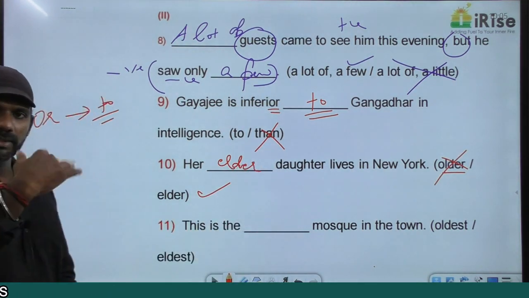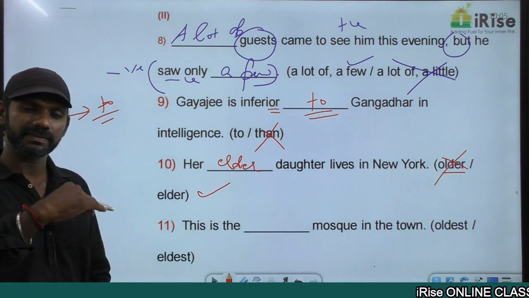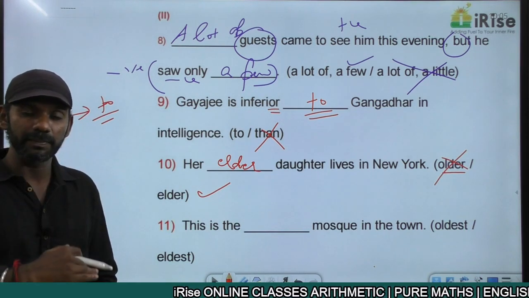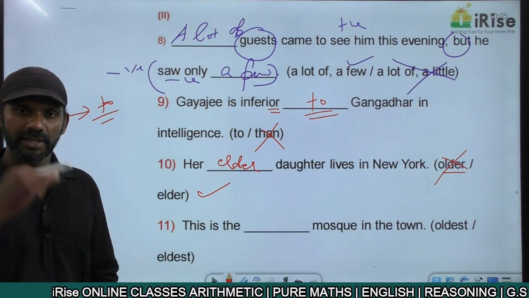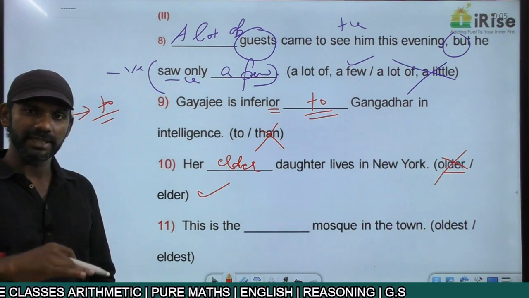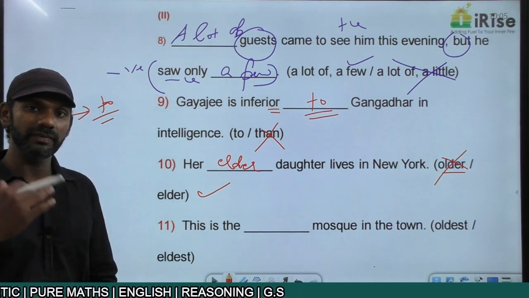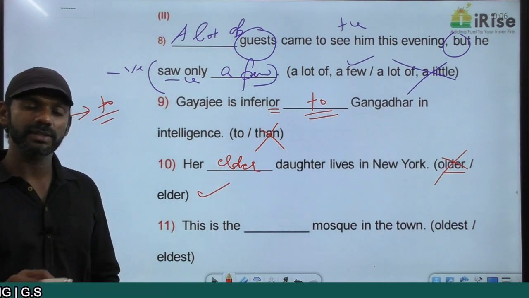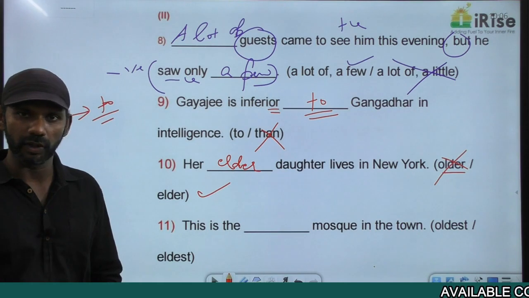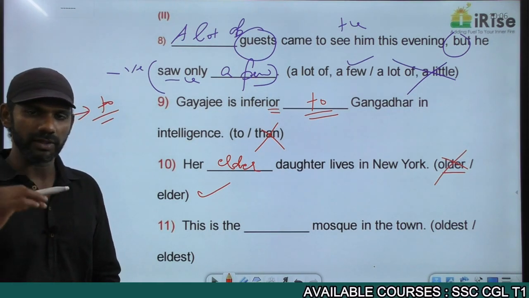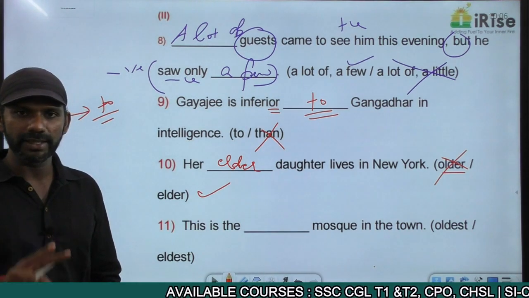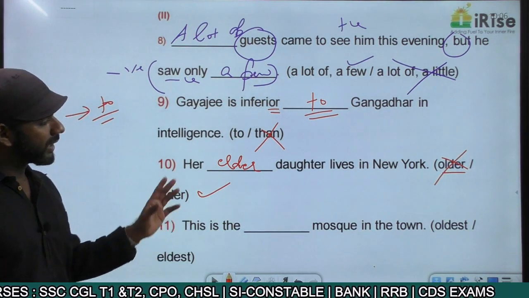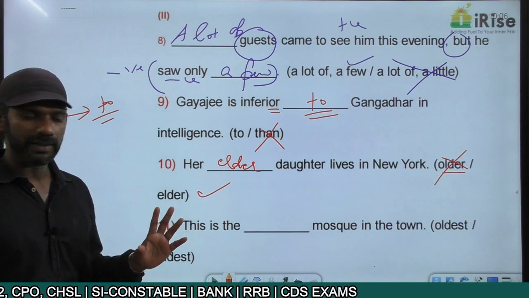Elder shows the degree or the order in which the sisters appear according to the age. The eldest daughter, right? The youngest. We can use eldest only when there are more than two daughters. The eldest daughter. Youngest can be used only when there are more than two daughters. Only if two daughters are there, it means elder daughter, younger daughter. So her elder daughter lives in New York.